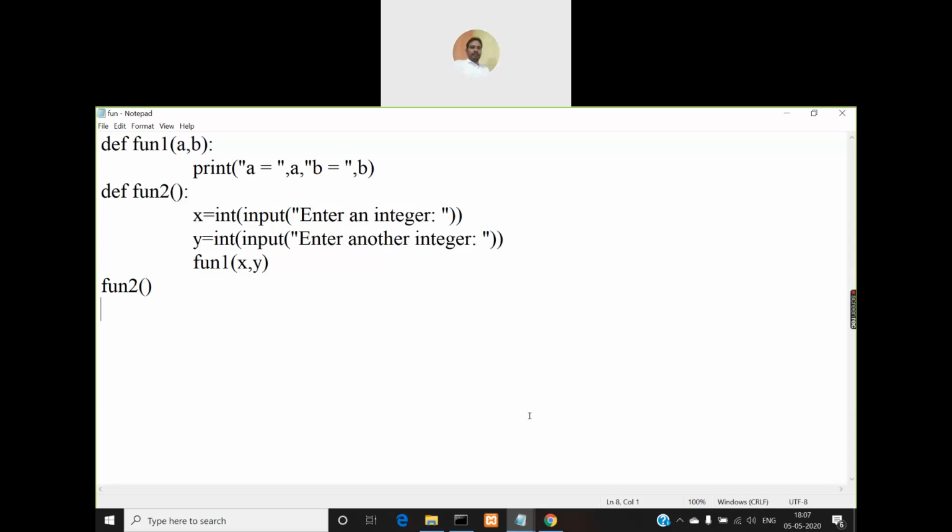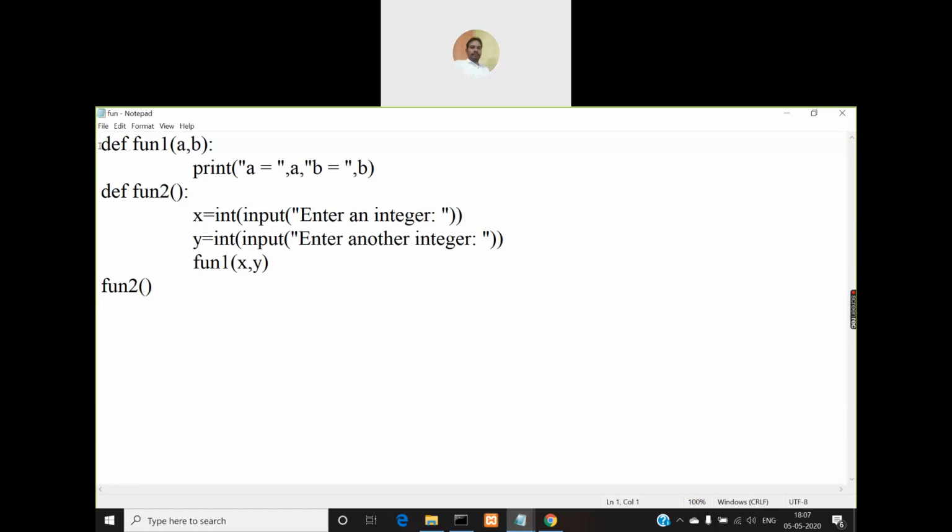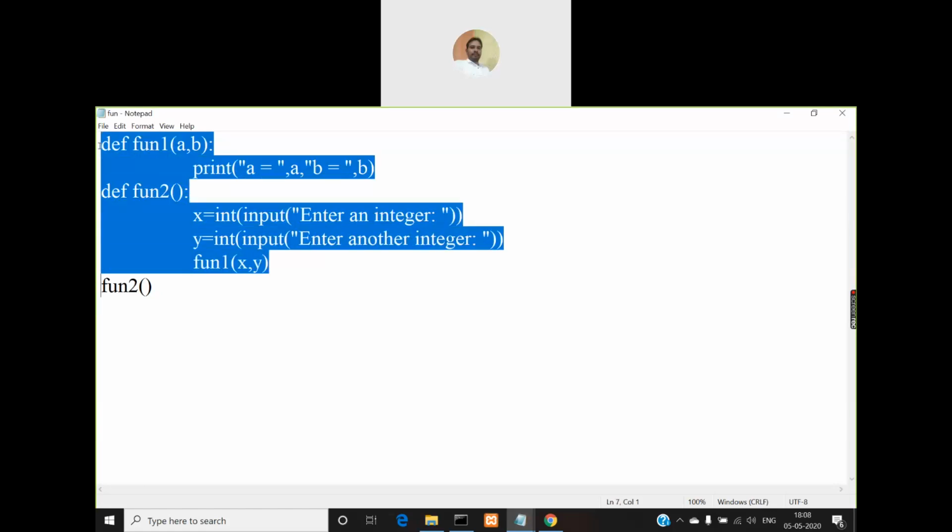So first one is variable length parameters or arbitrary parameters, you can say. Both are the same. Both are interchangeable. Arbitrary parameters or variable length parameters. And then you have keyword parameters. And one more thing is you have default parameters. So we'll see each one with some examples. So first we'll start with the normal parameters that we have seen, that is fixed length parameters.